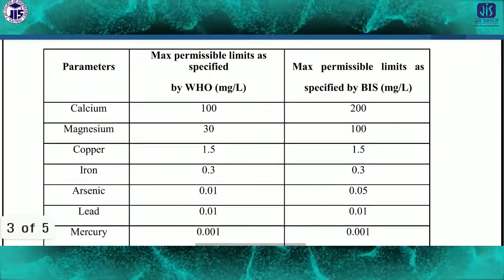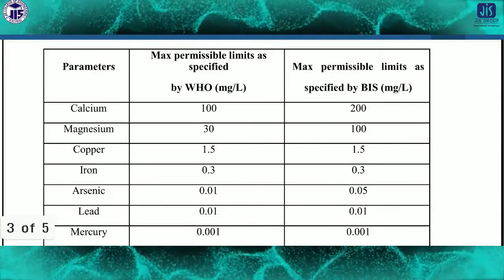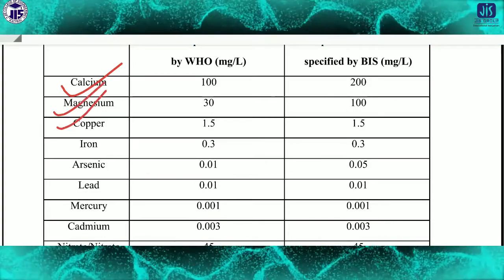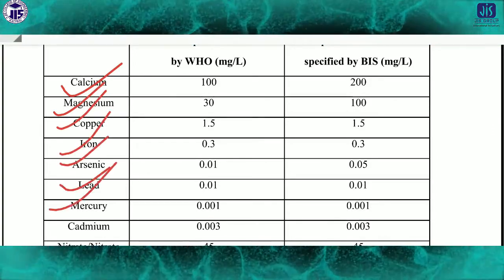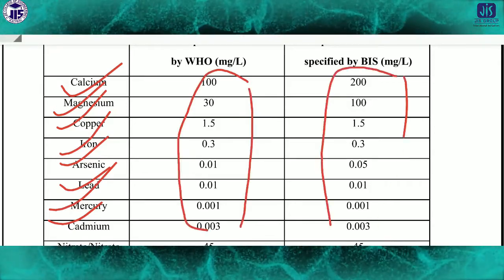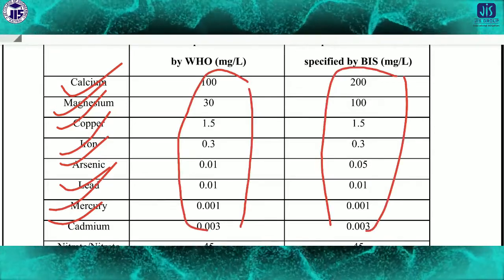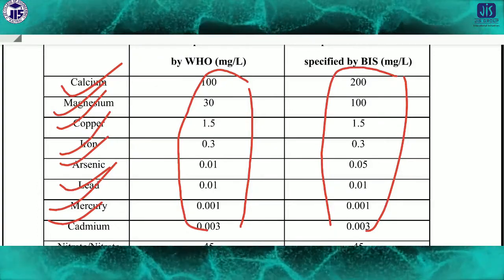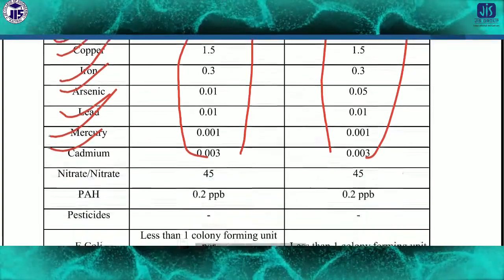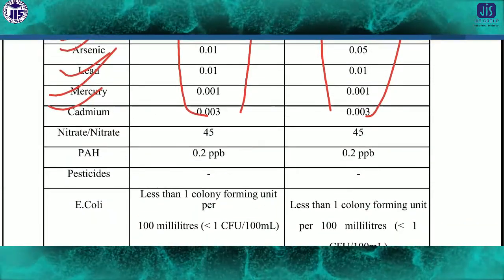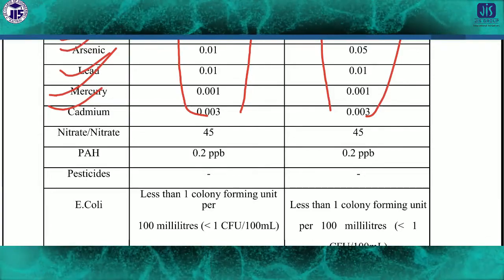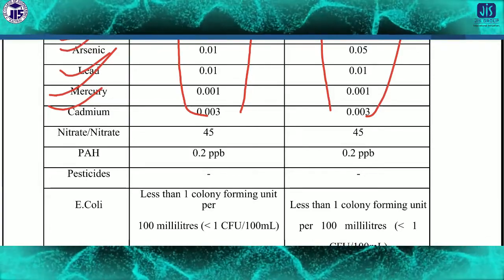Then the calcium, maybe some permissible limit, magnesium, then copper, then iron, then arsenic, lead, mercury, cadmium. All these are some kinds of values. There are some values by which we can understand what the permissible limit is for drinking water. So nitrate, pesticides, E. coli, etc. are all parameters we have to check for drinking water.